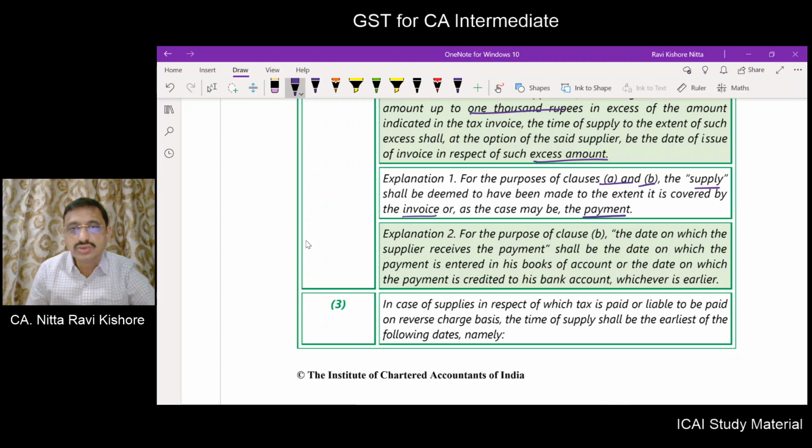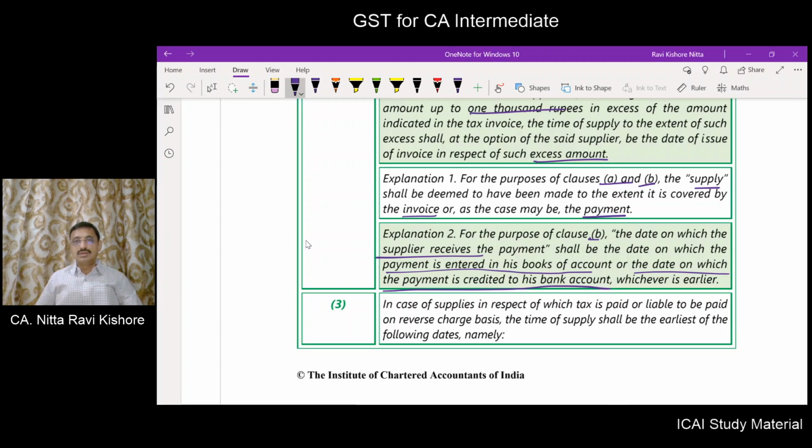In explanation 2, for the purpose of clause B, the date on which the supplier receives the payment shall be the date on which the payment is entered in his books of accounts or the date on which the payment is credited in his bank account, whichever is earlier.